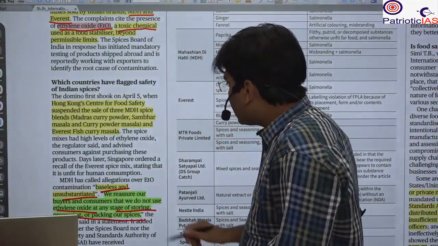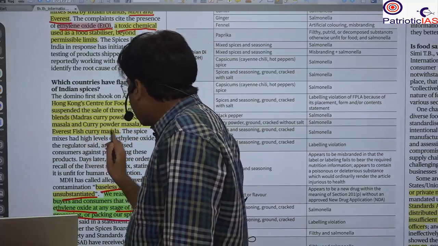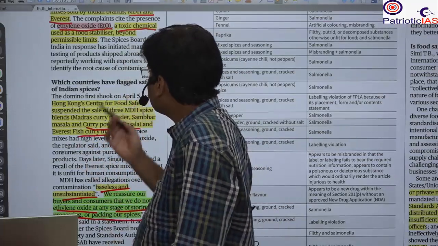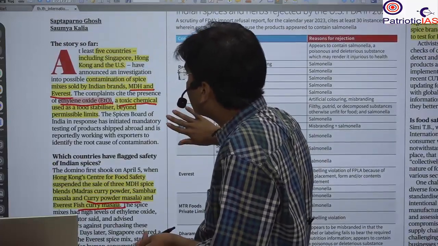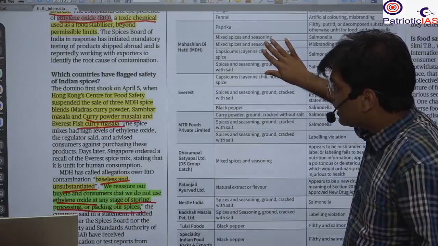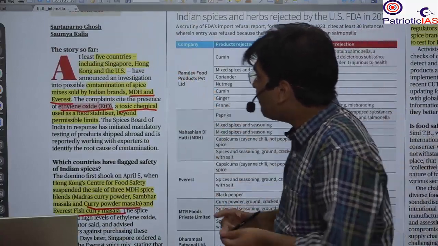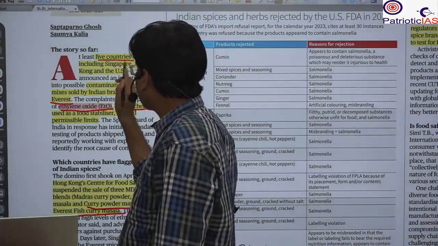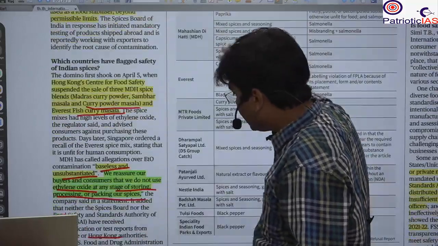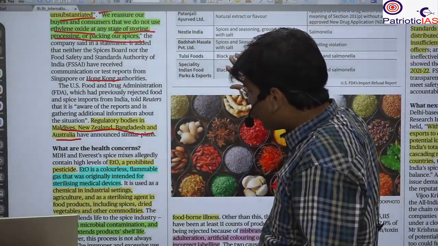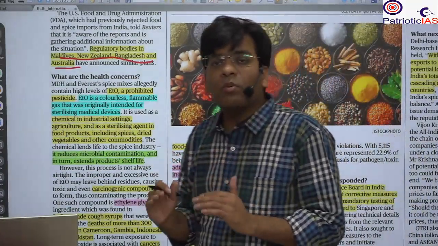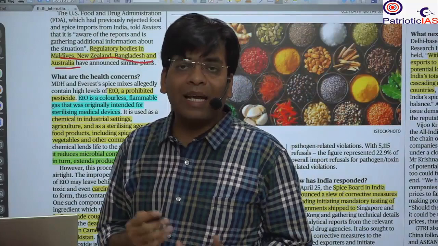So what is the main thing? Mainly it has been found in curry powder masala and fish curry masala. So here they are making it tasty by the use of this chemical. Whatever the taste is, it is not always good. Five countries have banned this: Singapore, Hong Kong, and the US. Okay. So here you will see that this type of thing is mainly causing so many diseases such as cancer.